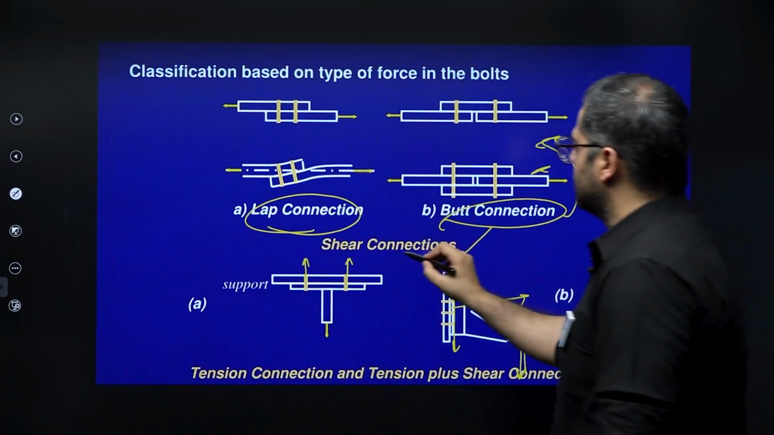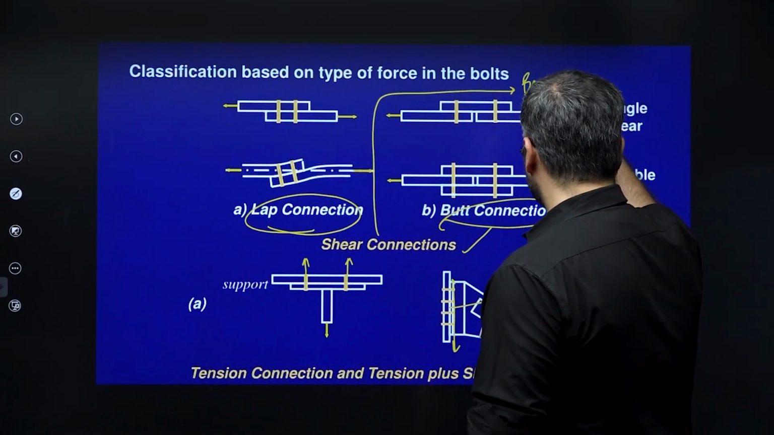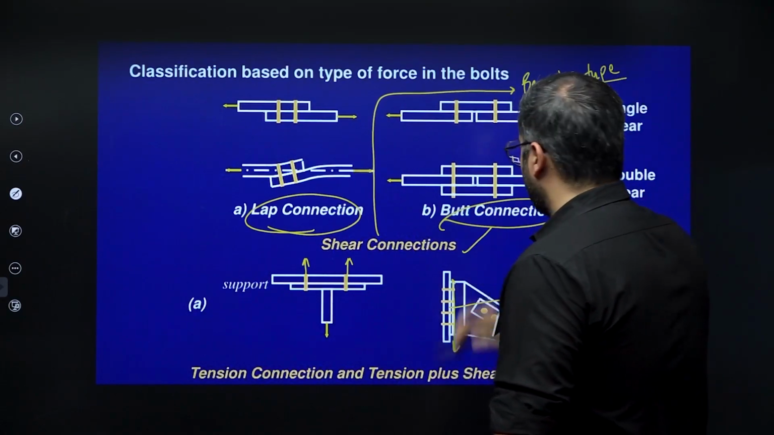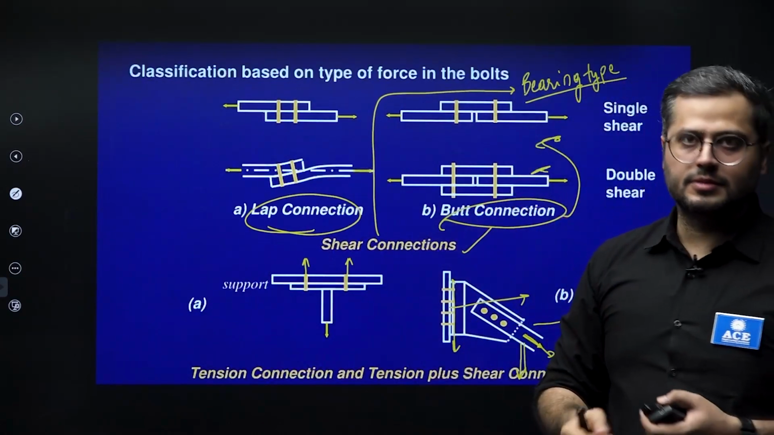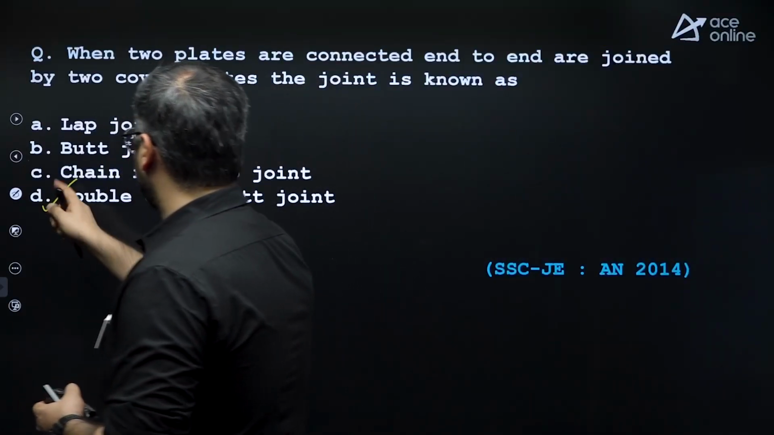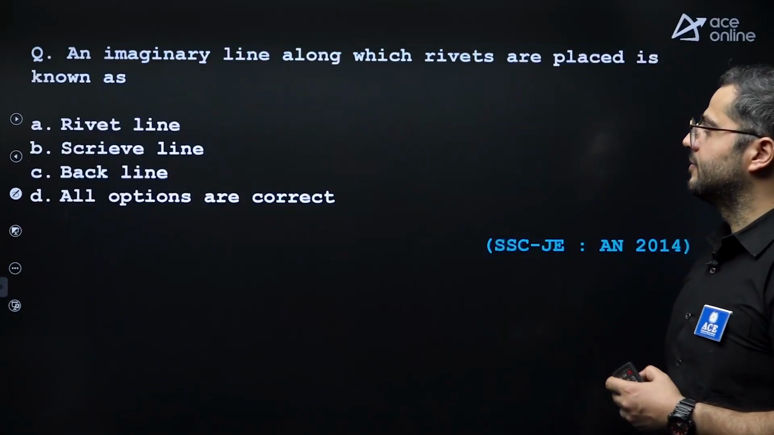Shear connections are also known as bearing type connections. Mainly they are known as bearing type connections. So nothing is different. Because plates bear over the bolts, because slippage is allowed in this, right? So here the answer is D, double cover butt joint. Next,